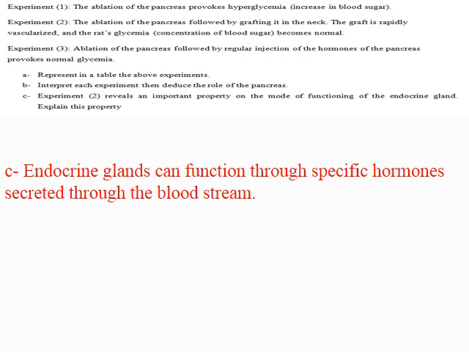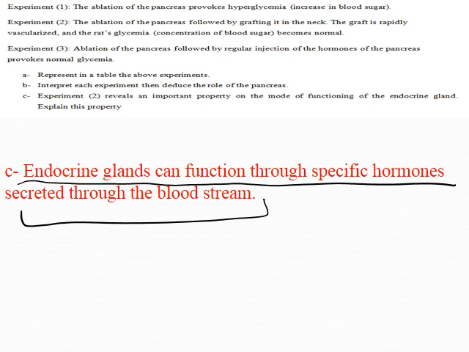Part C. How can you explain this property in experiment 2, where we ablate the pancreas and we graft it in the neck? It functions normally. We can explain this by saying that endocrine glands can function through specific hormones through the bloodstream. Okay, this question is an important question, so be careful with this. Maybe you're going to have a similar question about glycemia in your exam, so study well. Good luck.